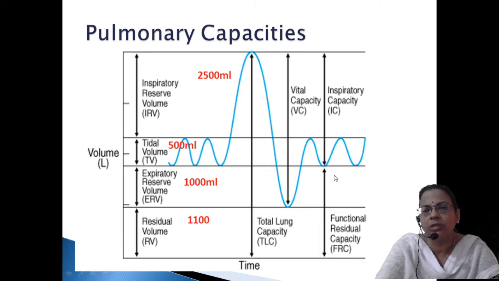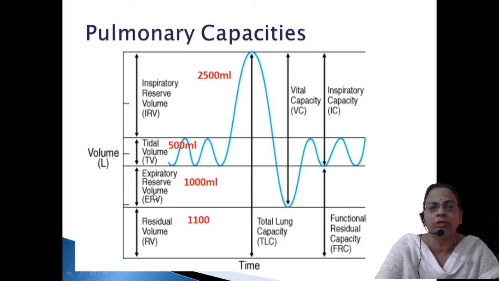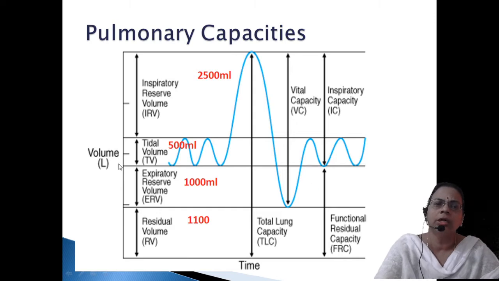After normal expiration, the amount of air retained in the lung is called functional residual capacity. That will be equal to expiratory reserve volume plus residual volume. So when we are expiring normally, 500 ml will be eliminated out. The remaining amount retained within the lung is called functional residual capacity.